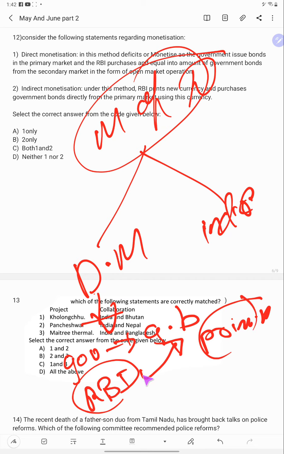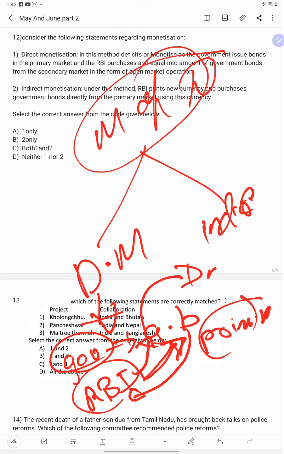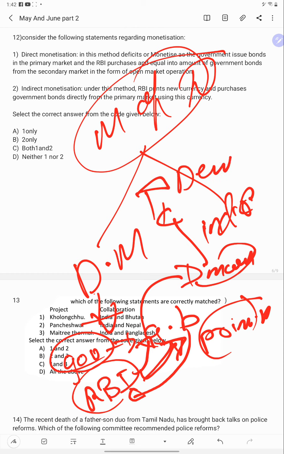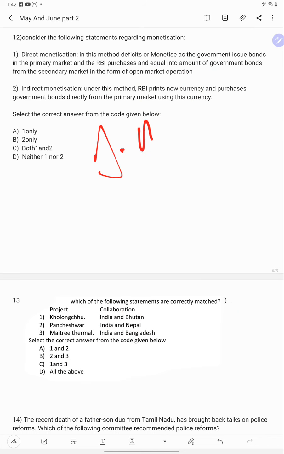Okay, when RBI buys this bond, the bond will come to RBI and the money will go to the government, and the government will spend in the market. This will increase the demand. Okay, this is about direct monetization. What about indirect monetization?